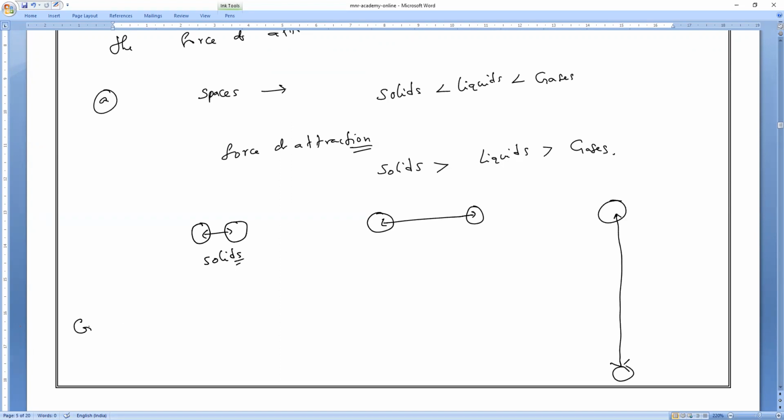Let us go back to the physics gravitation chapter, which we will study.